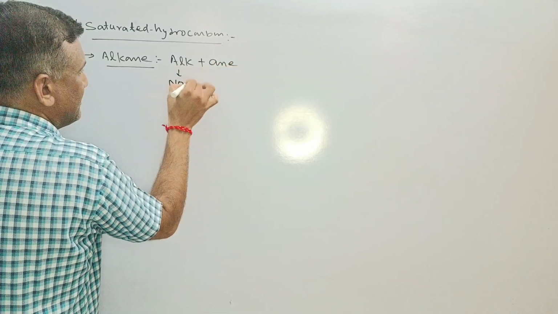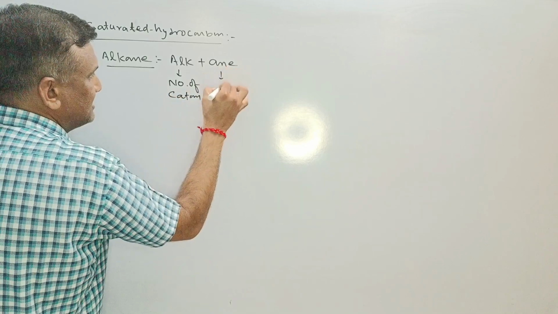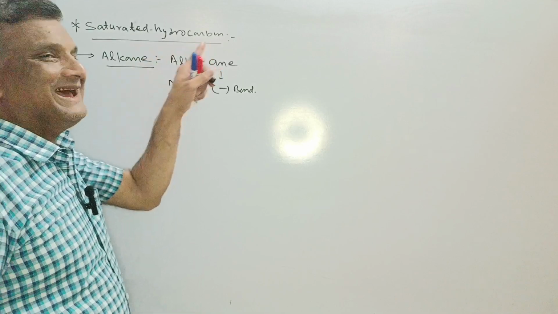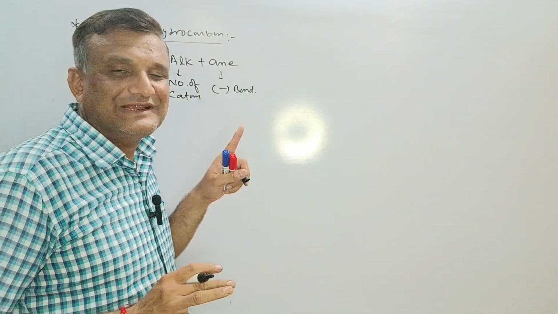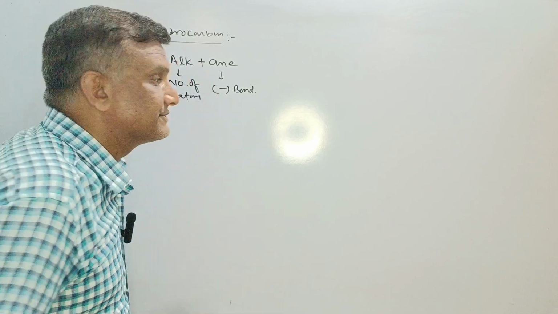So those hydrocarbons which have only single bond between carbon and carbon are known as saturated hydrocarbons, and all the saturated hydrocarbons are known as alkanes.